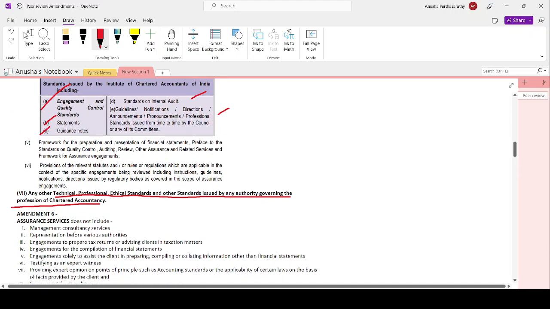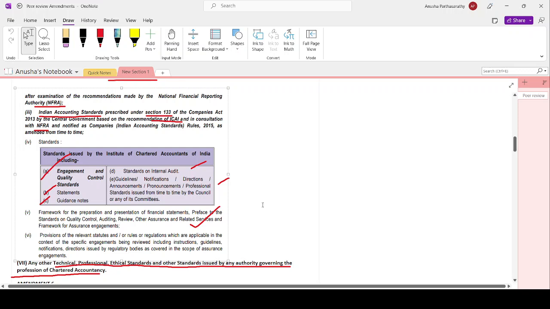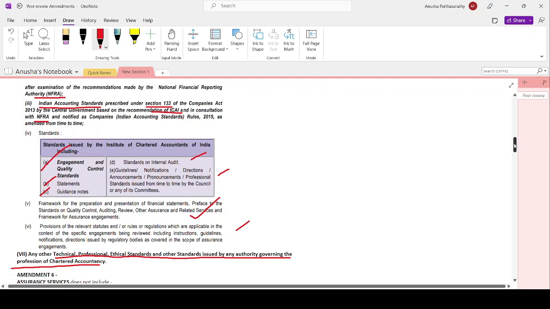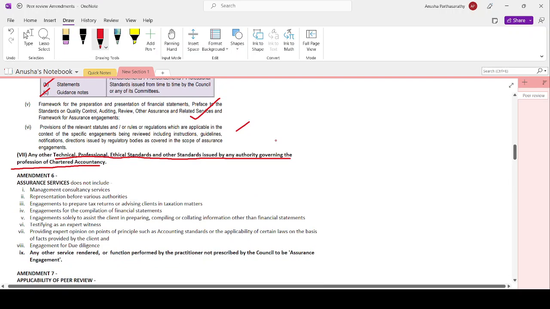The framework of statements refers to the standards of quality control, auditing, review, and other assurance related services, and the framework for assurance engagement. Provisions of the relevant statute or other rules and regulations which are applicable in the context of the specific engagement being reviewed, including instructions, guidelines, notifications, directions issued by the regulatory bodies as covered in the scope of the assurance engagement. Any other technical, professional, ethical standards and other standards issued by the authority governing the profession of chartered accountancy. Covered till amendment number 5.